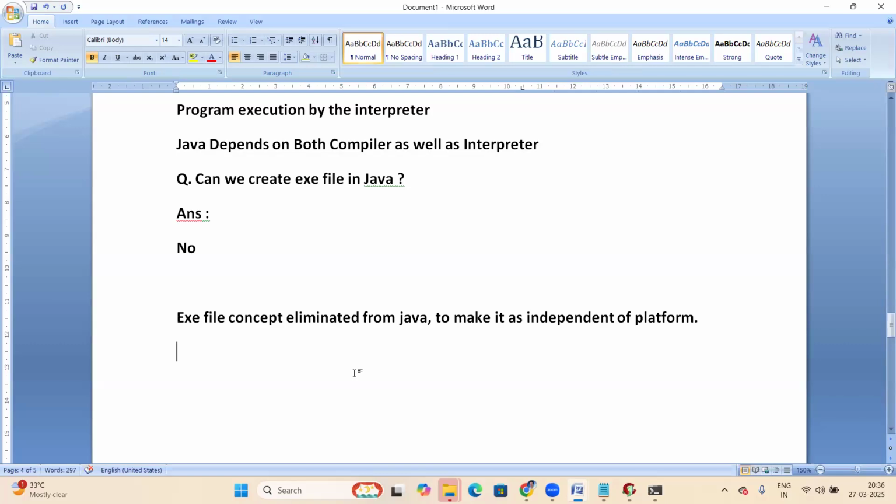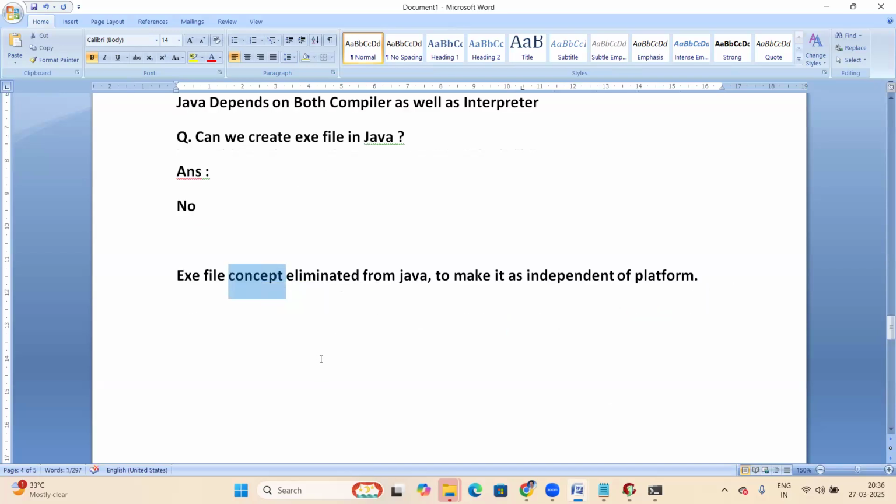C programming is exe based, .NET is exe based, C++ is exe based, so those are platform dependent languages. But Java is independent of platform. So the exe file concept was removed to make it platform independent.